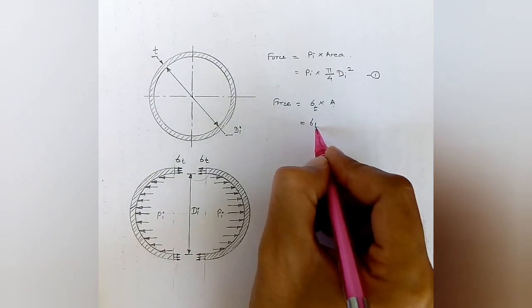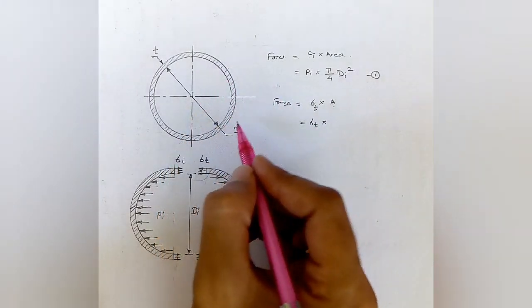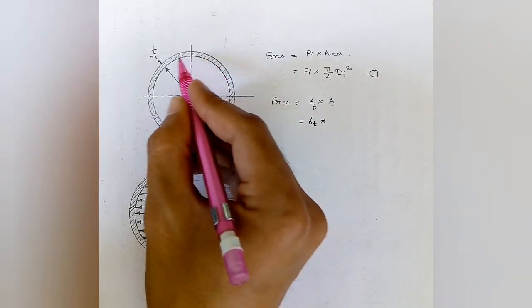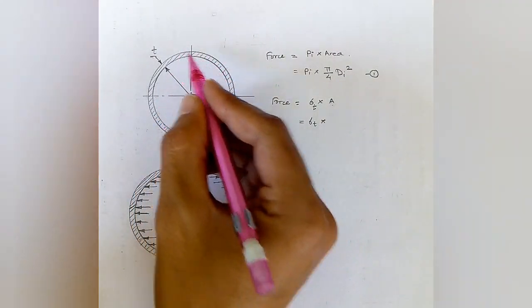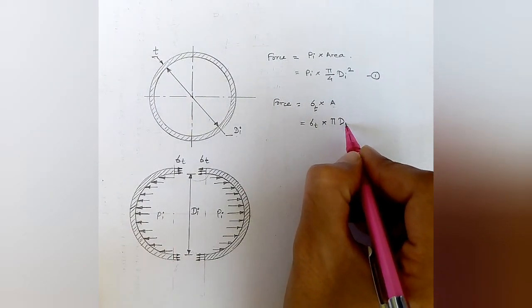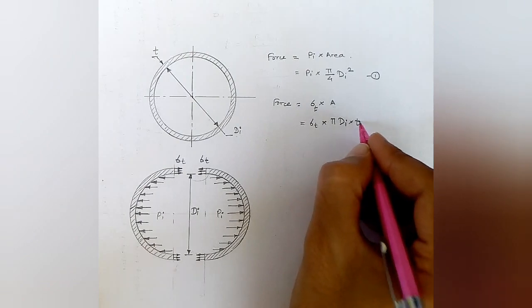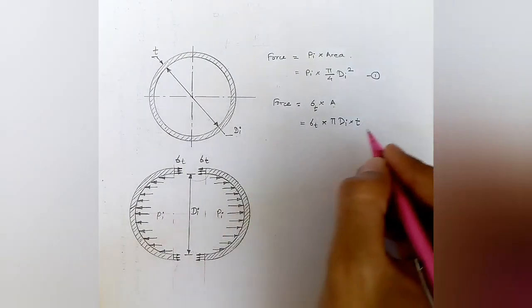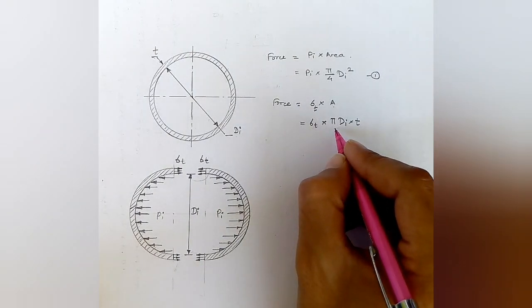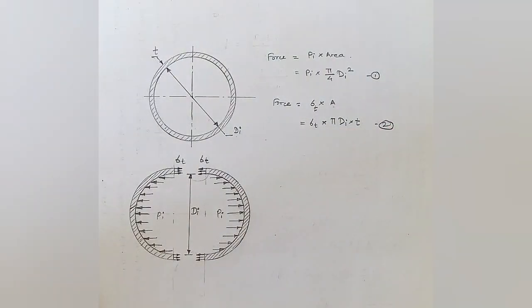Tangential stress into area, where the area is the circumference of this circle into the thickness. So it will be pi into di, the circumference, into its thickness t. So sigma t into pi di t is the resisting force.